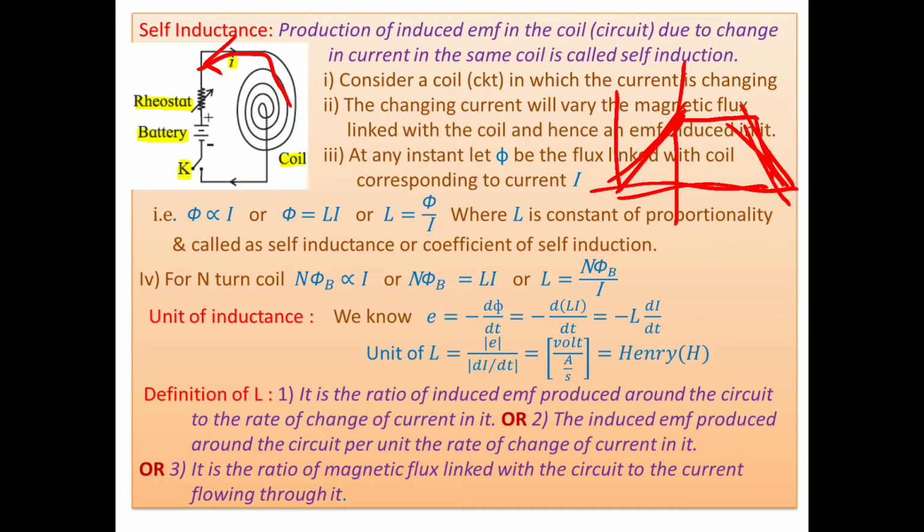But when current is steady, then there is no inductance. The coil's magnetic field is fixed, no EMF is generated, and the coil remains as it is. But as soon as current goes on decreasing during the breaking of the circuit, what happens? The coil does not want to decrease the current. It sends a current in the same direction, or it tries to increase the current.